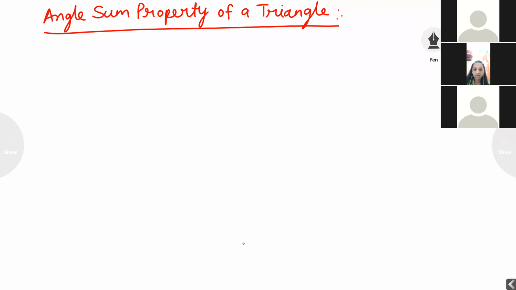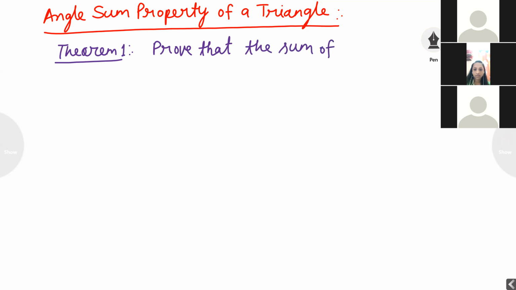Keep heading. Theorem 1. Prove that the sum of angles of a triangle is 180 degrees. I want to prove this theorem.